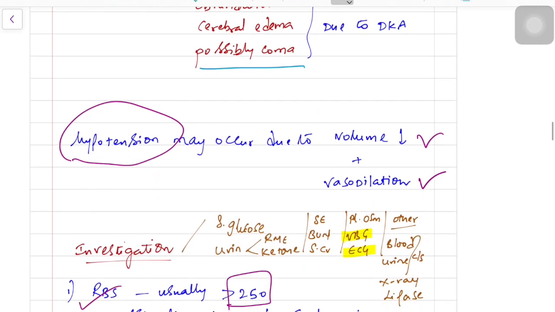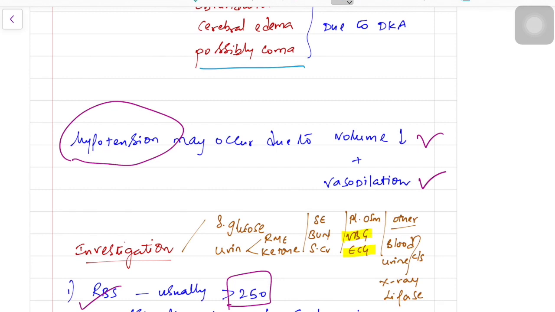The patient may have hypotension, which is due to decreased volume with vasodilation.